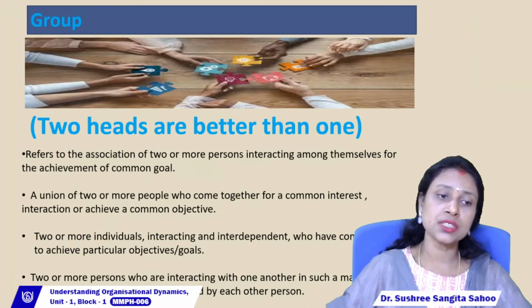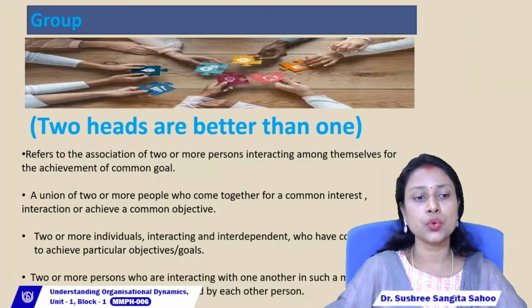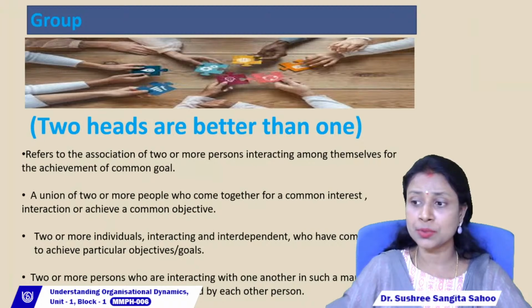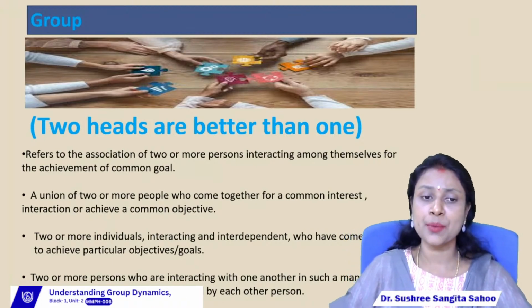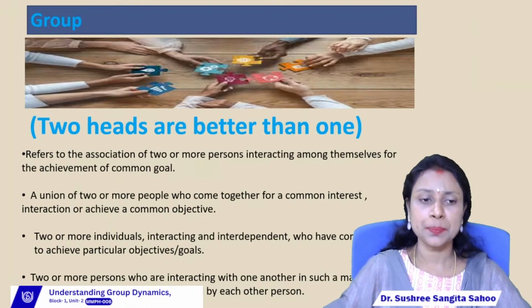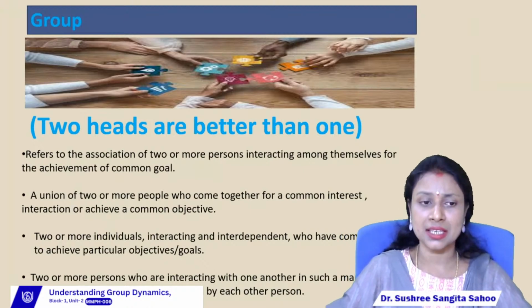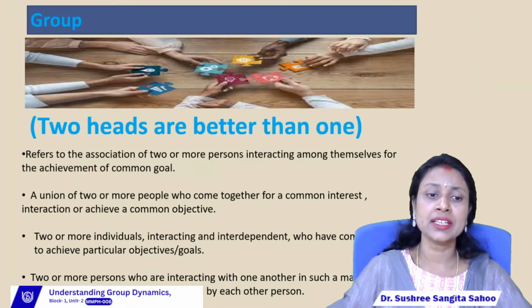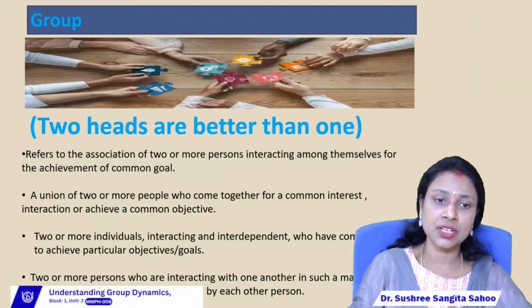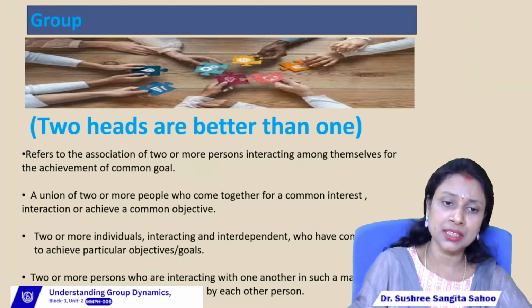One person is influenced by another person, and the other person is also influenced by the first person, right? Suppose in the organization we find a group named Sham. In that group, suppose we have three people, A, B, and C. According to the definition, interaction means interaction between A and B, then B and C, then A and C, right?